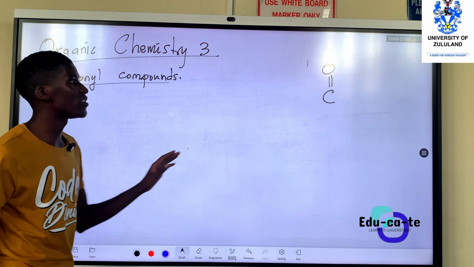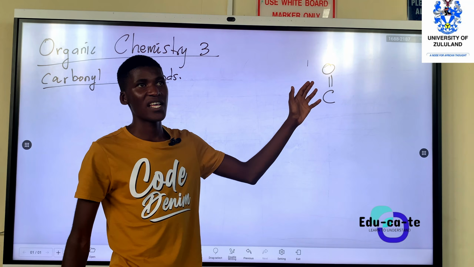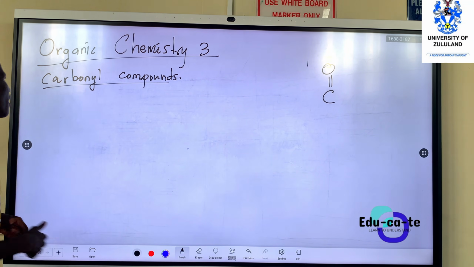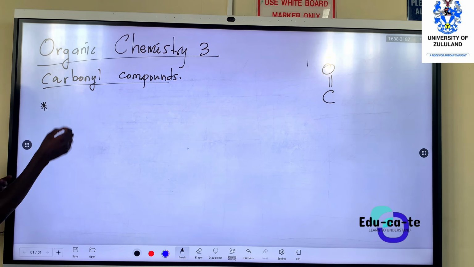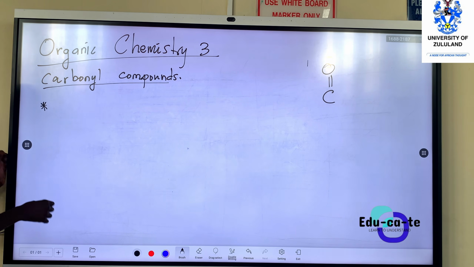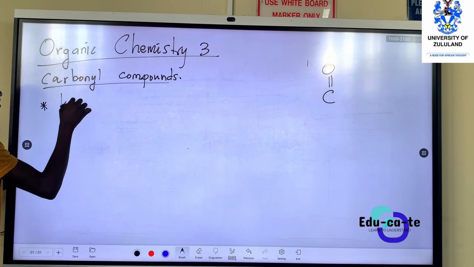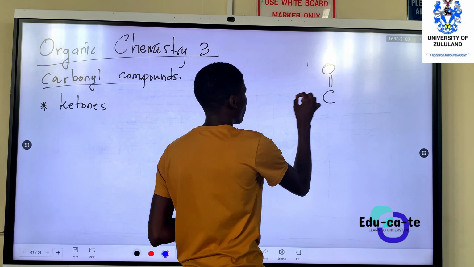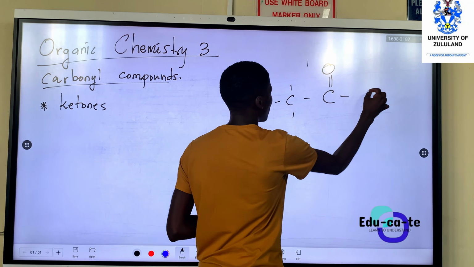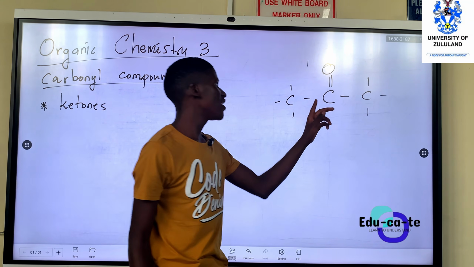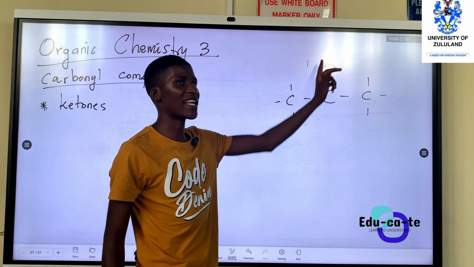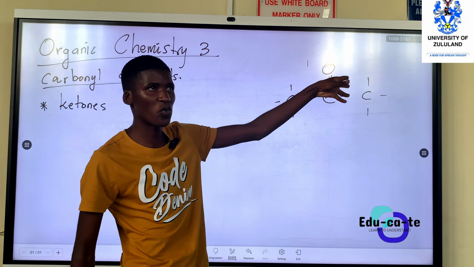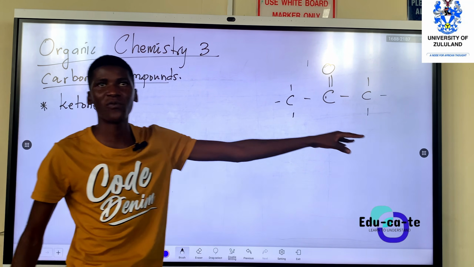So any compound contains a carbonyl group. This is those compounds that we're going to talk about. For example, examples of carbonyl compounds is ketones. So our song I just ketones, they've got something like this. Carbon on the other side. And then in between these two carbons, another carbonyl group here. So if a carbonyl group is found between two carbons, it's a ketone. I'm sure you know that from high school.